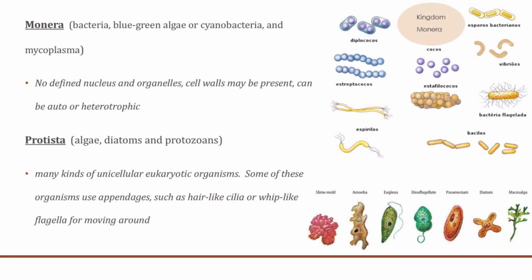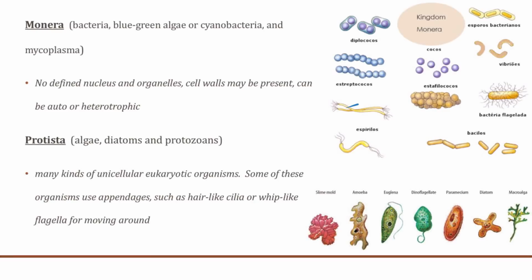Now, Monera are basically bacteria or blue-green algae, that is cyanobacteria. They do not have any defined nucleus or organelles, and cell walls may or may not be present, and they can be autotrophic or heterotrophic depending. These are examples of Monera.